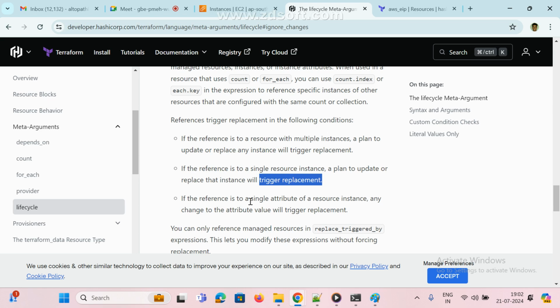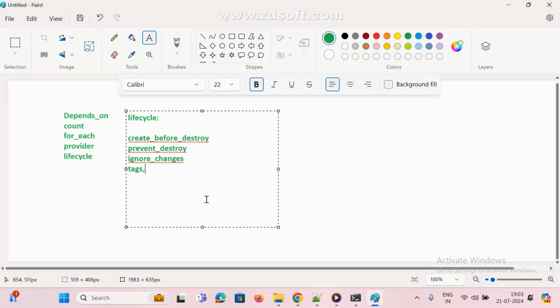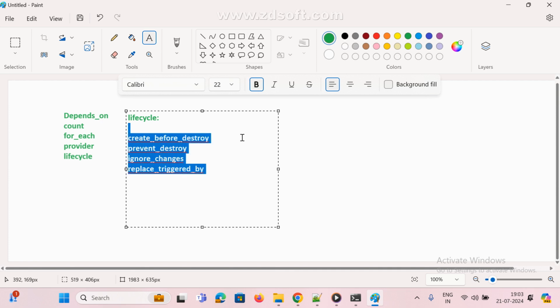If the reference is to a single attribute of the resource instance, in that case we can use replace triggered by. This is also one added newly. Earlier only three, now they added one more. So that resource has replace triggered by, and we can update something, and that resource has count or for each loop. In that case we can use this one.